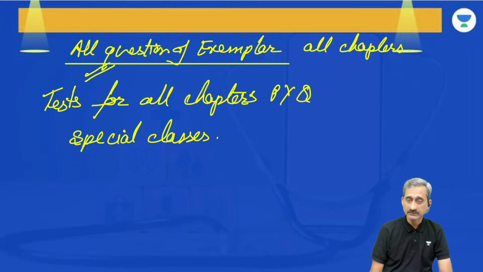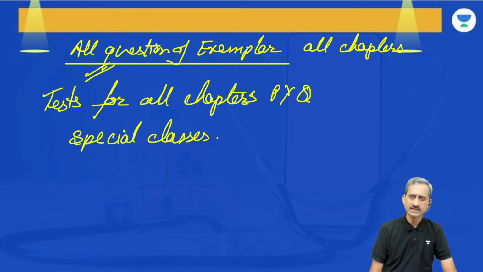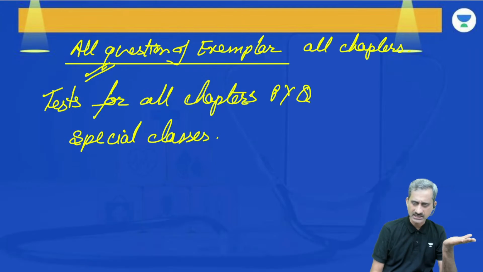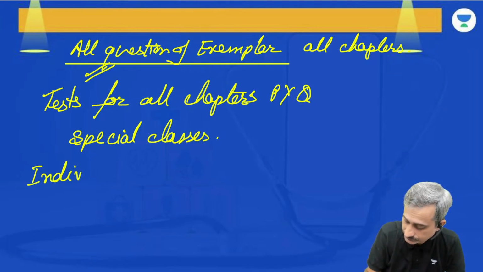Ritik, we have the 11th course and the 12th course that is beneficial for the dropper students, but we do not have an exact, specific course. But this is an elite batch that we are talking about. There are only a few students. As you can very well see, there are only 7 students in this session at the moment. So this is an elite batch, and here, most important, it's going to be individual attention.